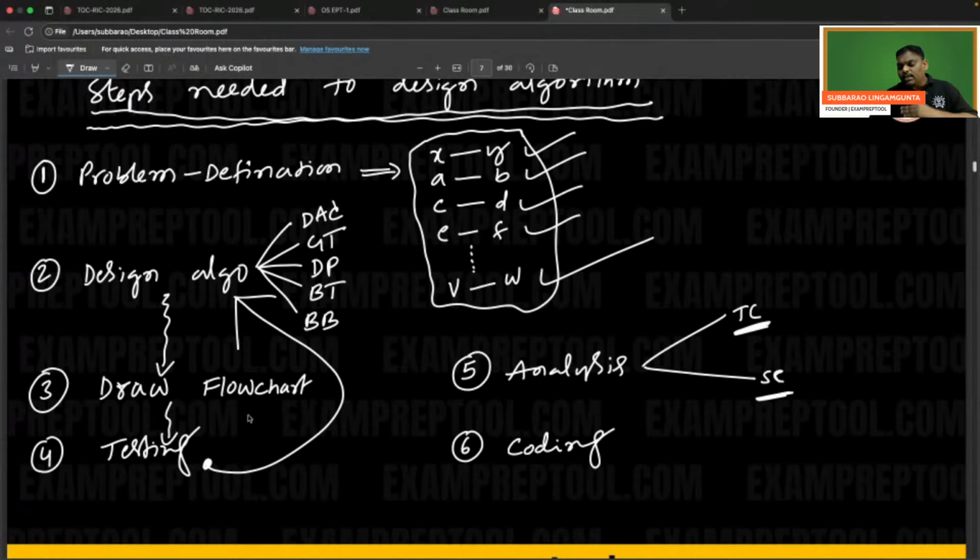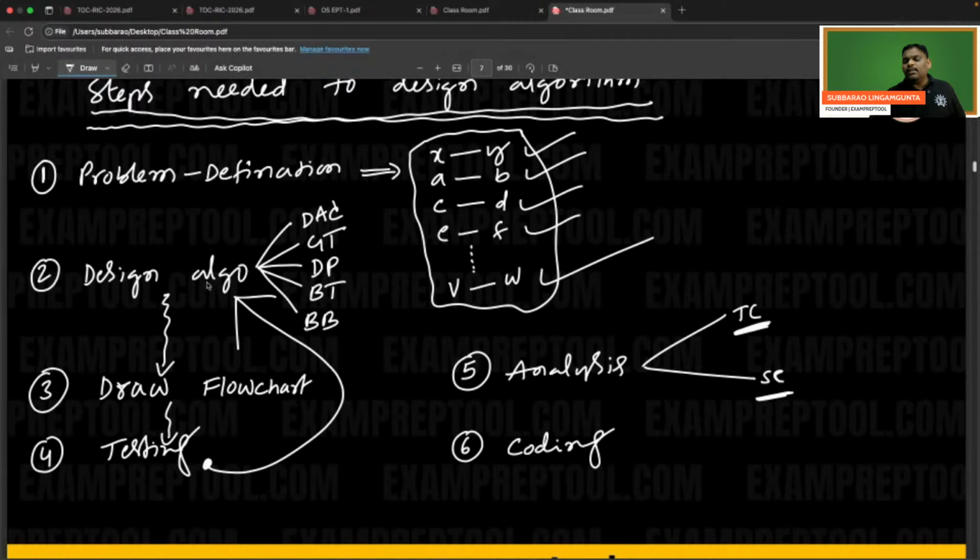Then, whenever everything is perfect, check what the time complexity is and what the space complexity is. If you think the time complexity and space complexity are good for the designing technique which you selected, good, then you can go for coding. Don't do coding for every logic. Don't do that. When you confirm it is a good logic, only for a good logic do coding. For a bad logic, don't do coding. Logic means what? Designing technique. The designing technique is nothing but a logic, which is nothing but an algorithm.